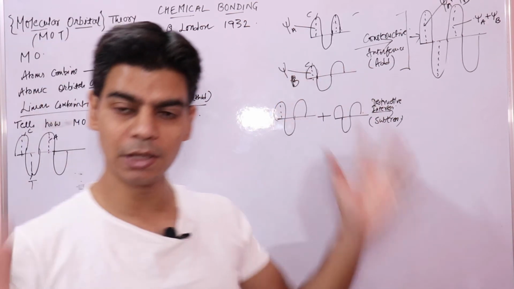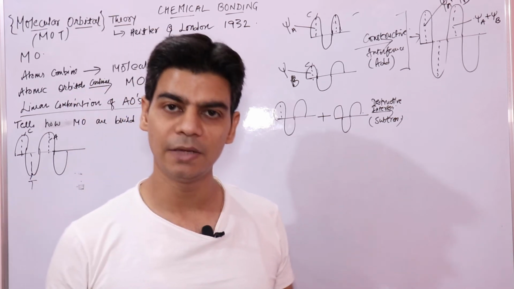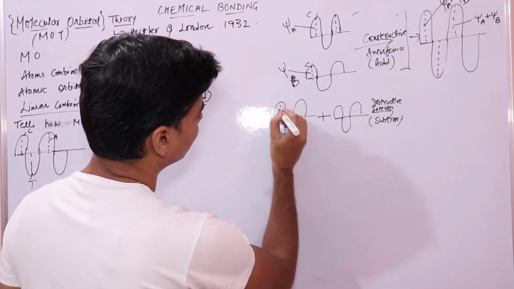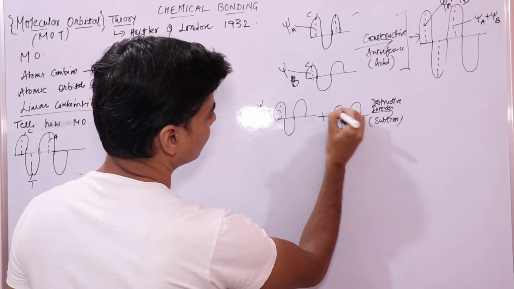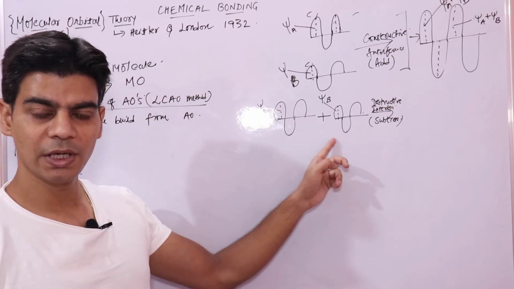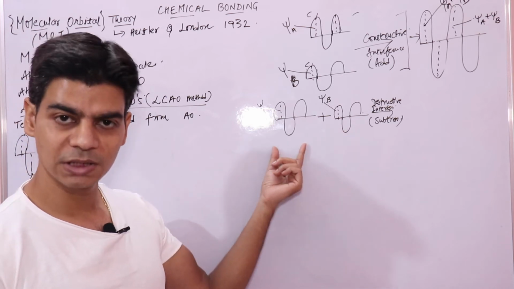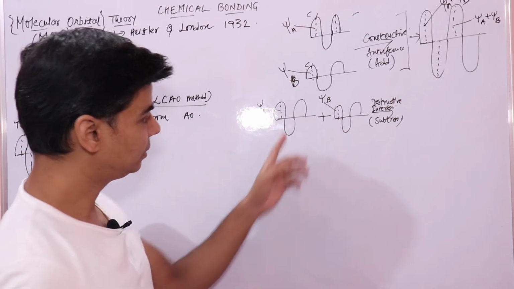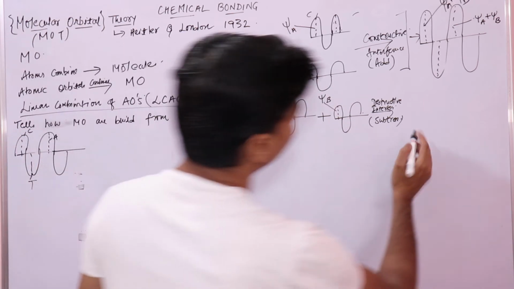Here we were getting a bigger wave when we are adding waves. So here when we subtract waves, we get a smaller wave. This is your psi A, this is your psi B. When these two waves interact destructively, the crests and troughs of these two waves don't match like they did here.